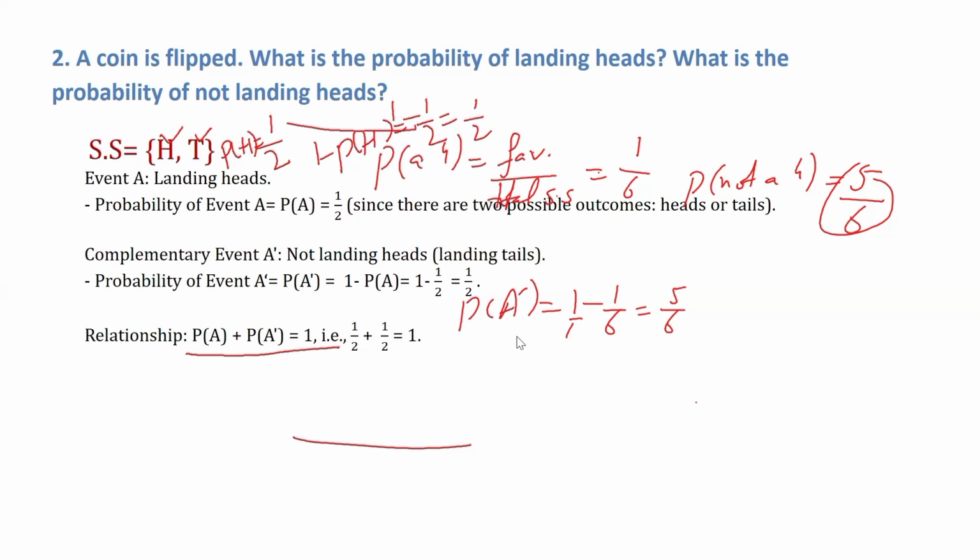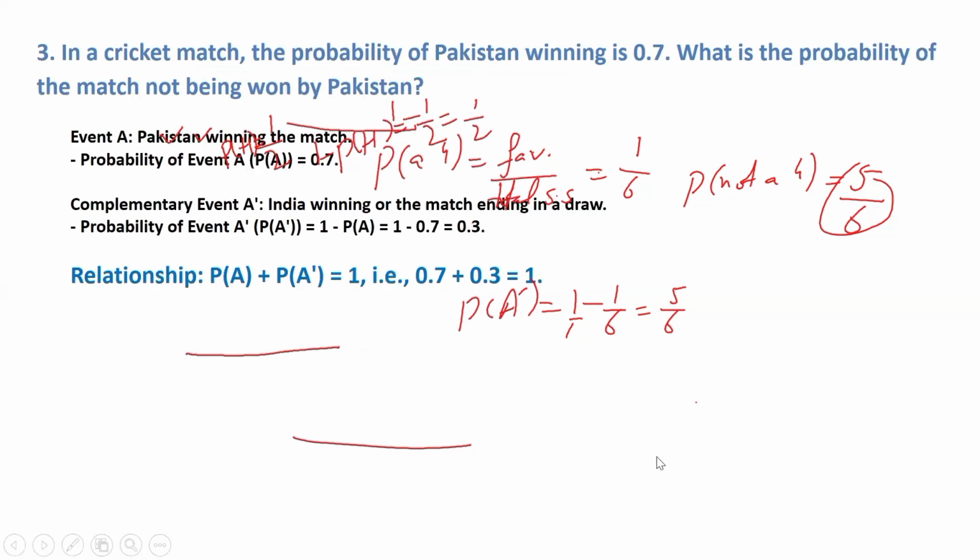Now, we have another example. In a cricket match, the probability of Pakistan winning is 0.7. Sorry, it's not a percent, it's 0.7. What is the probability that the match is not won by Pakistan? We have to find the probability that Pakistan will not win the match.